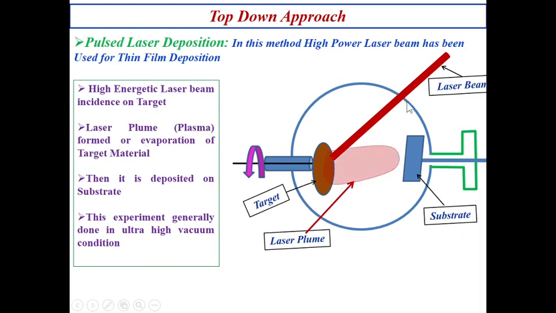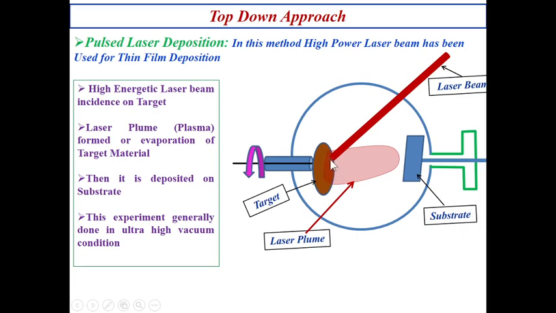Whenever a high power beam of laser light is incident, atoms are ejected from this target and a plasma-like atmosphere is produced, which is called the plume. That plasma-like atmosphere is nothing but the evaporated target material.